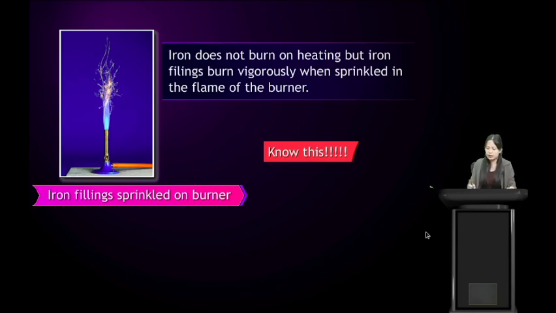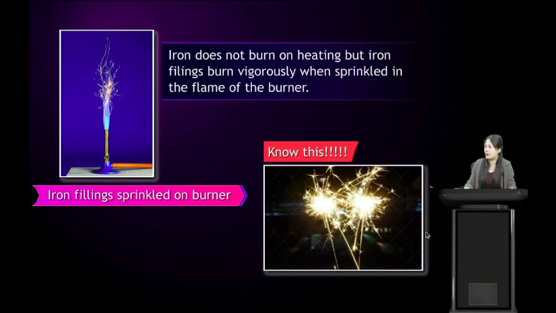Nowadays we have these firecrackers, and they burn because they are filled with iron filings, which burn vigorously when sprinkled into the flame. So here also we see that the filings of the iron are burning vigorously, and that is why we are able to see them sprinkle.